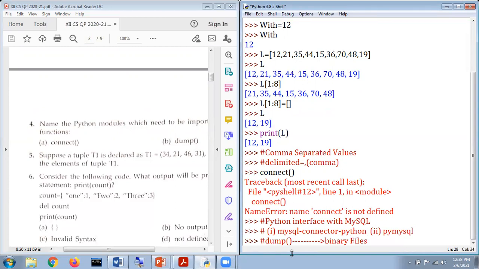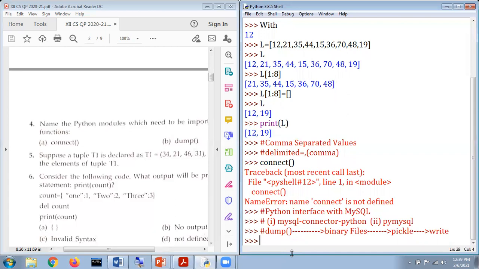When we talk about the module, we talk about pickle here. For a little more clarity, this function is basically used for writing content within a binary file. As we mentioned earlier, load is used to read and dump is used to write within binary files, so the module will be pickle and the operation will be write. I think the answer to that particular question is also clear.